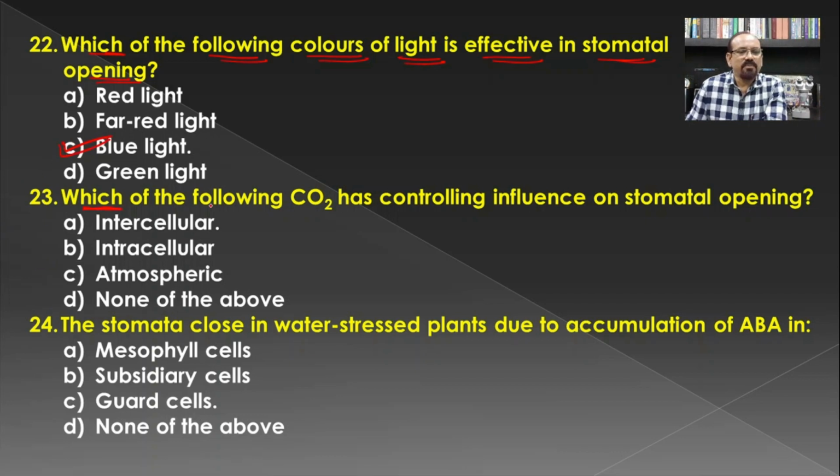Which of the following, carbon dioxide, has a controlling influence on stomatal opening? We have seen that in the leaf there is an upper epidermis and a lower epidermis, and the stomata are on the lower epidermis in dicotyledons and on both in monocotyledons.